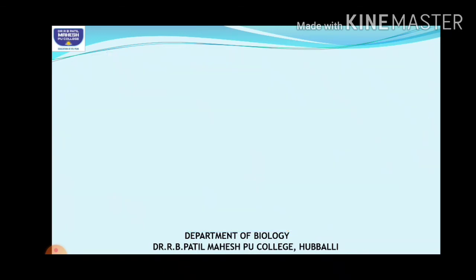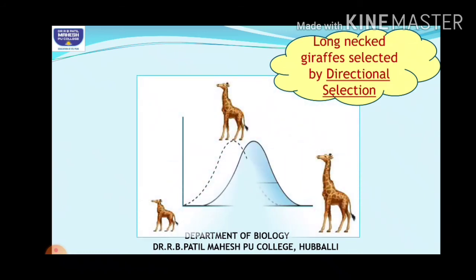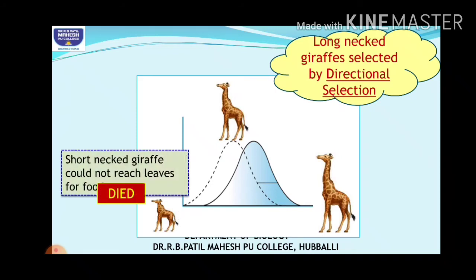Many good examples we can give for this. One is the giraffe, the example of evolution in giraffes as explained by Lamarck. Here you can see the ancient giraffes, which were just similar to horses, could not survive, right? Because they could not reach the leaves and couldn't get food, so they died.